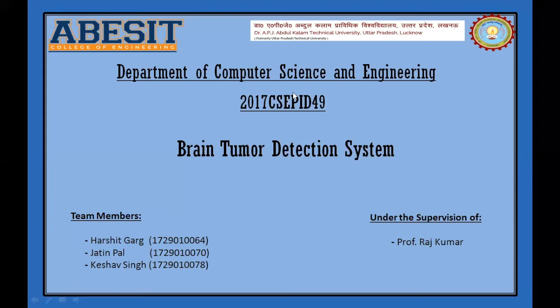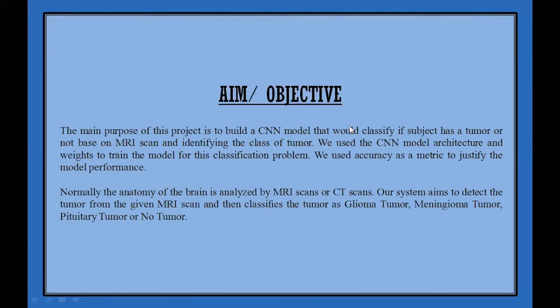Our project topic is on brain tumor detection system. The brain is the most important organ in the human body, responsible for controlling and regulating all critical life functions for the body. And a tumor is a mass of tissue formed by accumulation of abnormal cells which keeps on growing. No primary cause has been identified for the formation of tumors in the brain till date.